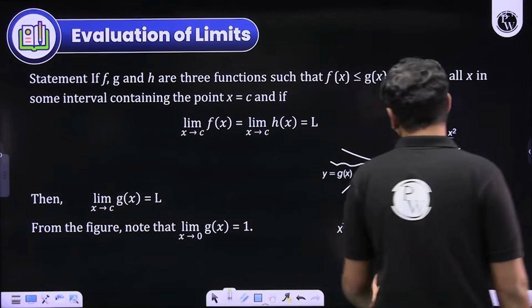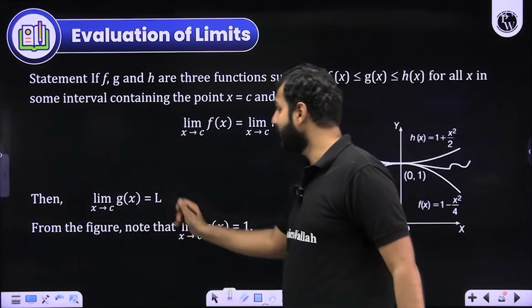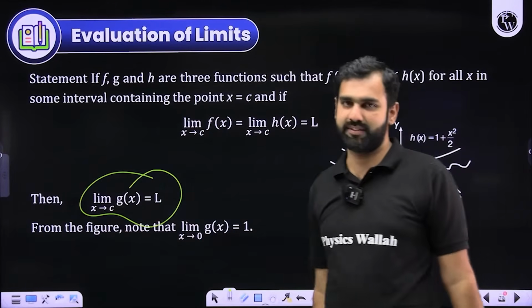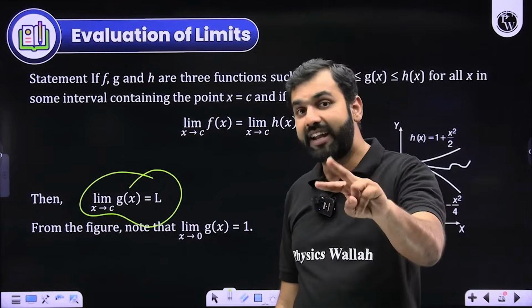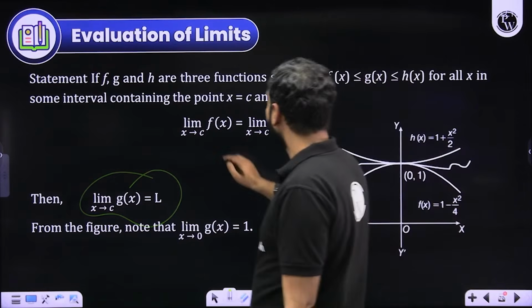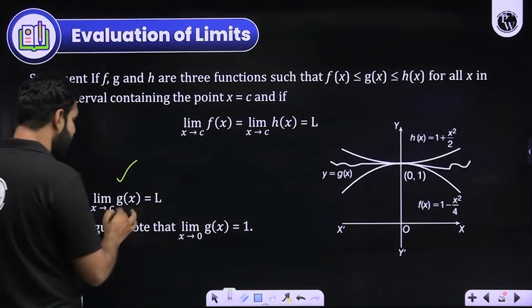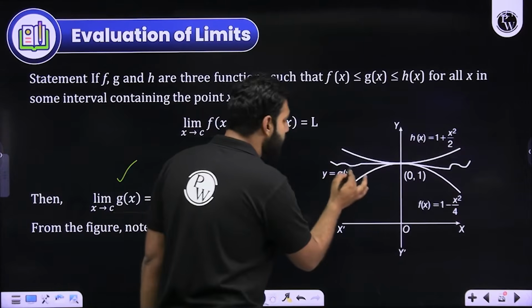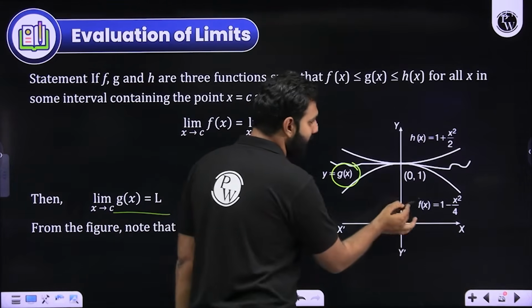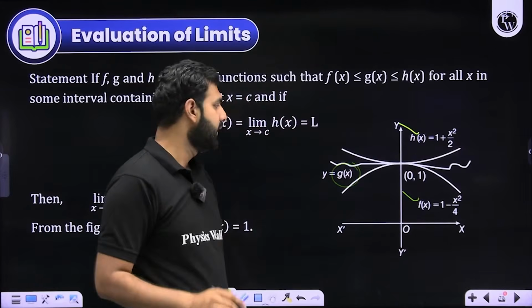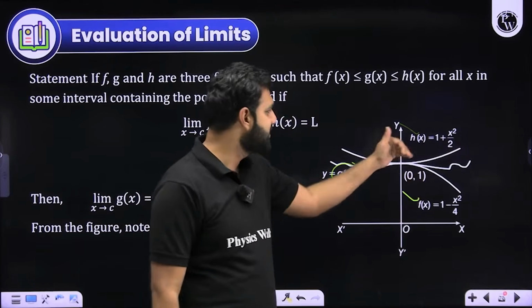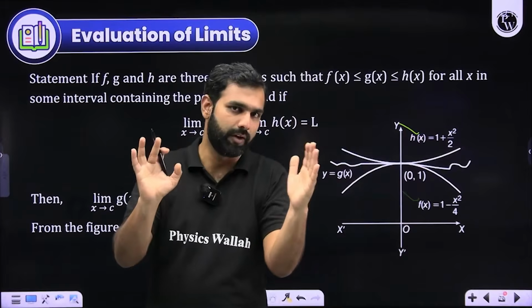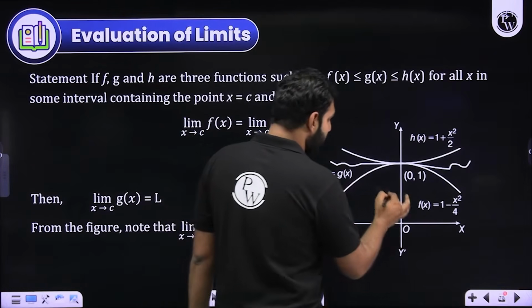It is used especially in those questions when we cannot find the limit of g(x) directly. Then we find two functions such that those two functions sandwich this function. I repeat, if I can find two functions for g(x), for example f(x) and h(x), in such a manner that f(x) is less than g(x) and g(x) is less than h(x) for some interval, and in that interval we find a value c.